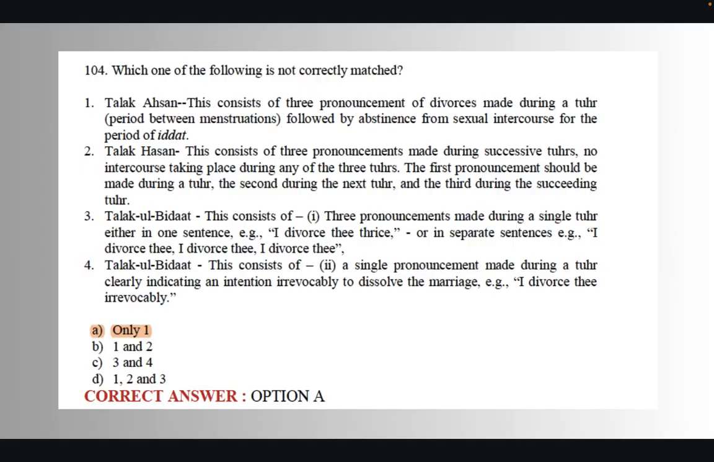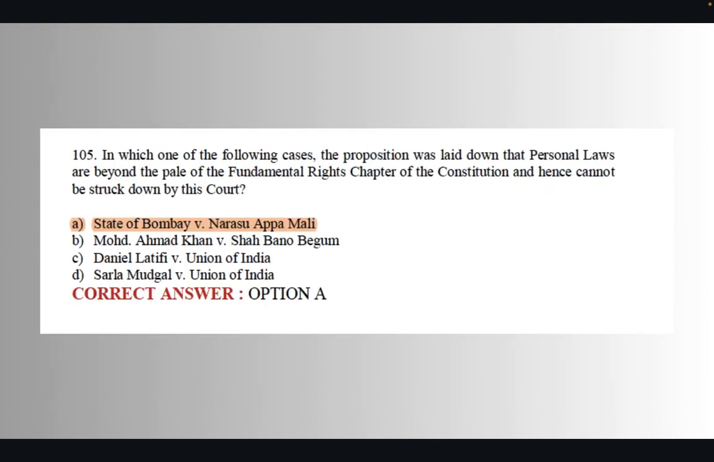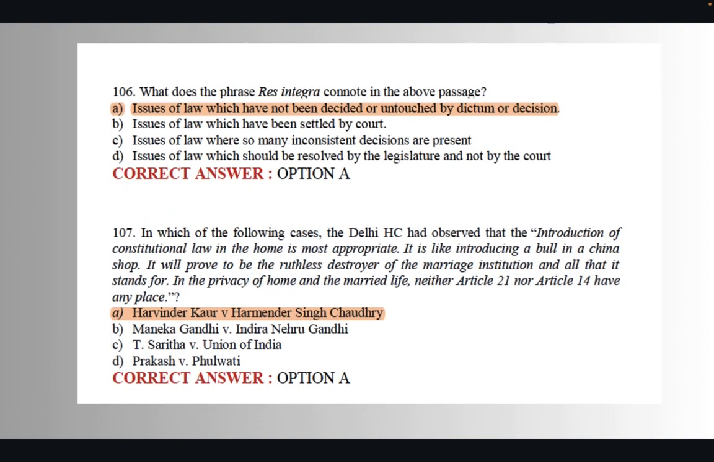Next question was about the basics of Muslim marriage and divorce. So they told you the types of talaq and they were asking which of the following are correctly matched. So the right answer is option A, that option A is not correctly matched. The other 3 forms of talaq are rightly matched. Next question was they were asking about the landmark judgment that personal laws are beyond the pale of fundamental rights. Which judgment said that? So the answer was option A. Next question was what is the meaning of the term res integra? So option A is the right answer.